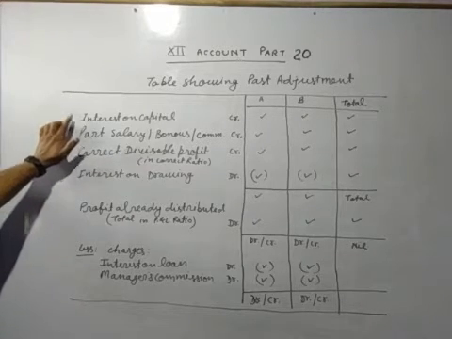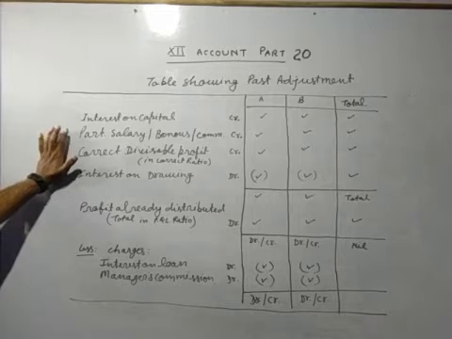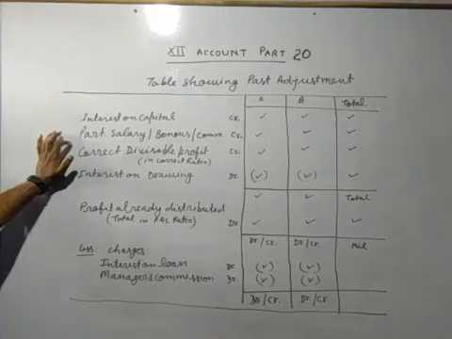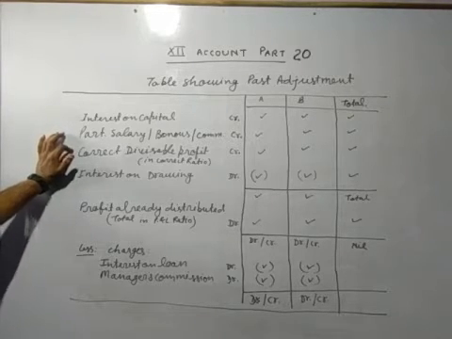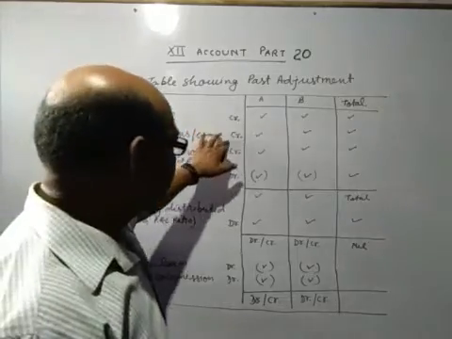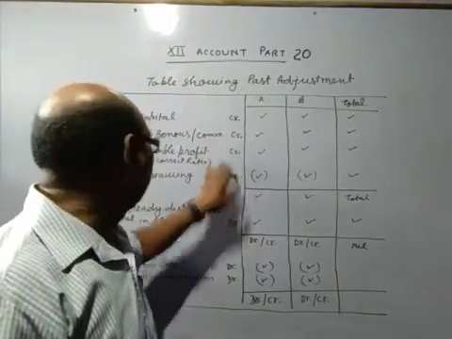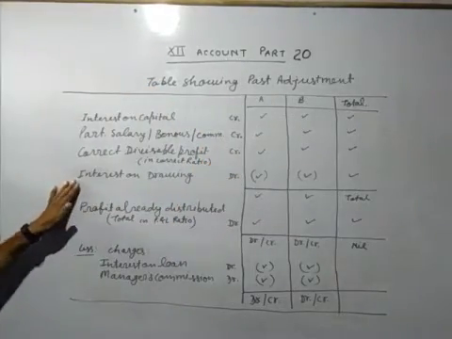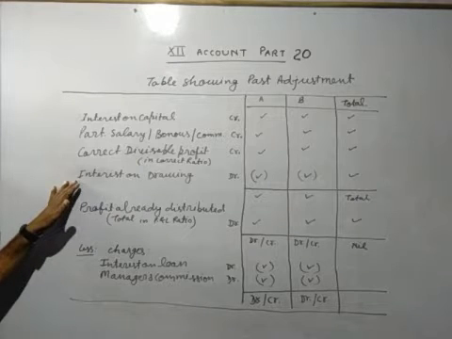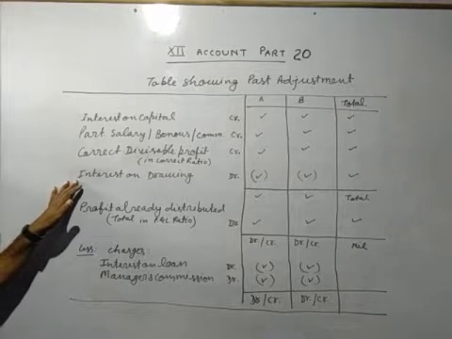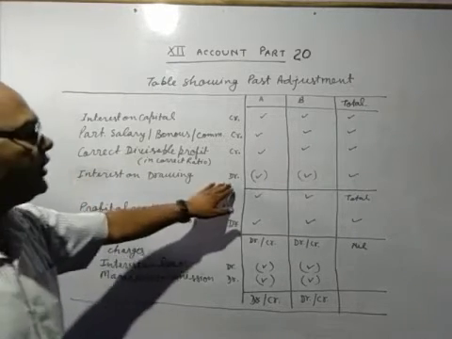You know all these you record on the credit side of the partner's capital account. So we write here credit. And interest on drawing, this you record on the debit side of the partner's capital account. So we write here debit.